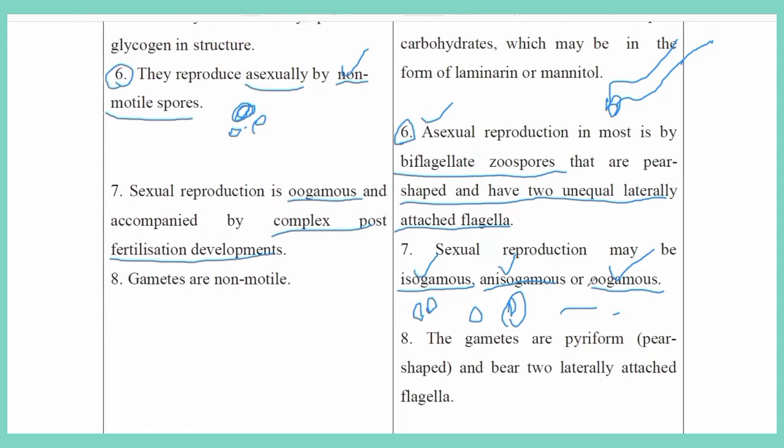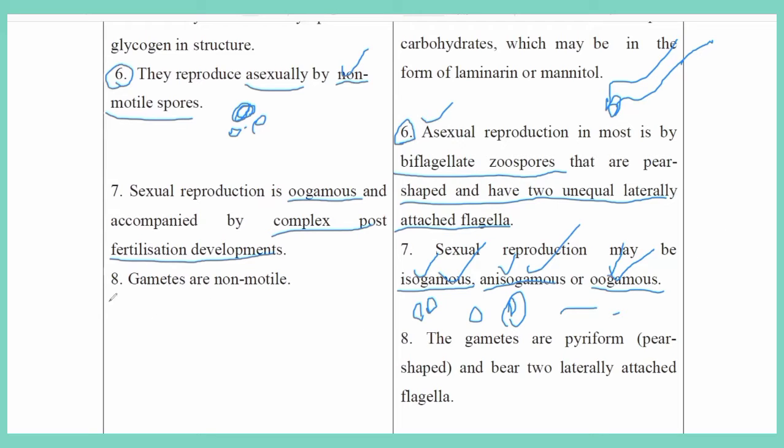In this oogamous type, the female gamete is stable, so the male gamete will move, reach the female gamete, and fusion will take place. So totally, in Phaeophyceae or brown algae, the sexual reproduction may be isogamous, anisogamous or oogamous.